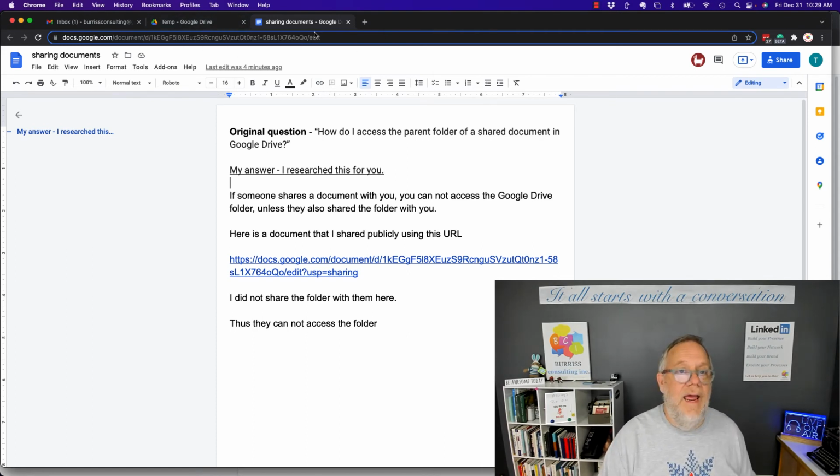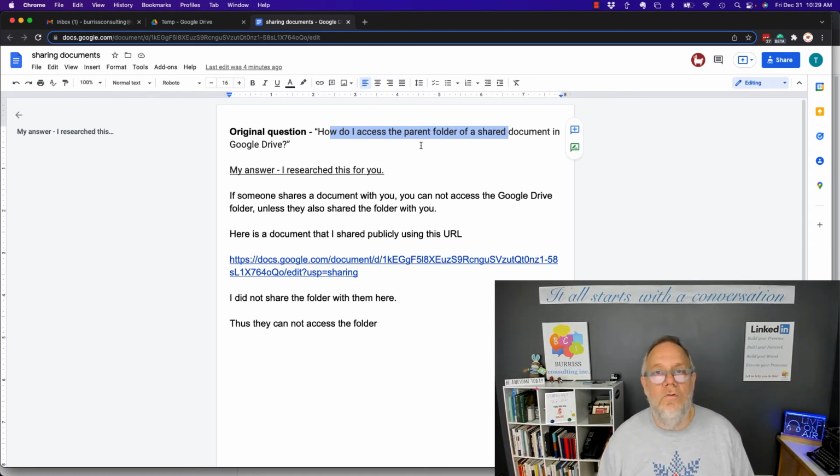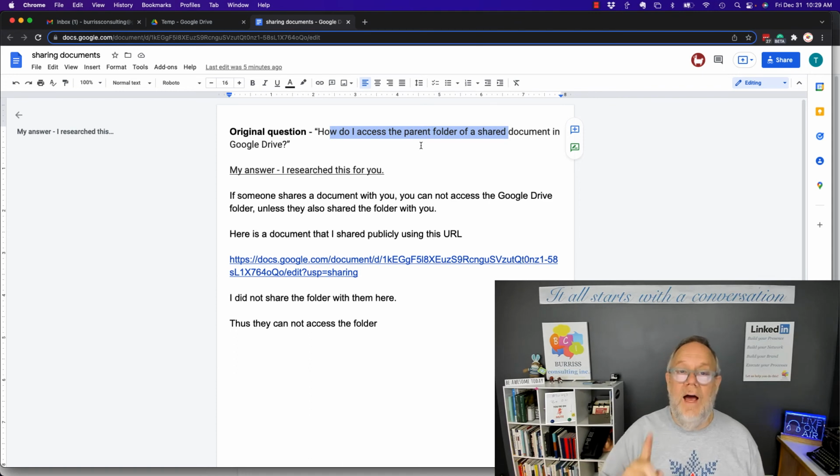So the bottom line, to answer your question, can I access the parent folder from a shared document? The answer is no. You can only access the parent folder if that folder was shared directly with you as an individual, not publicly or by sharing a single document.